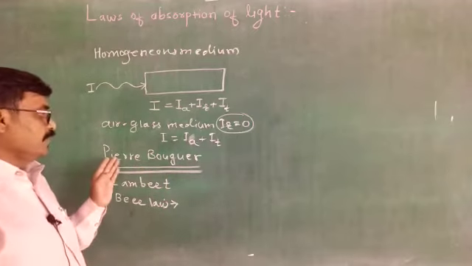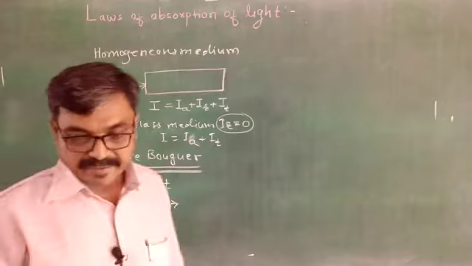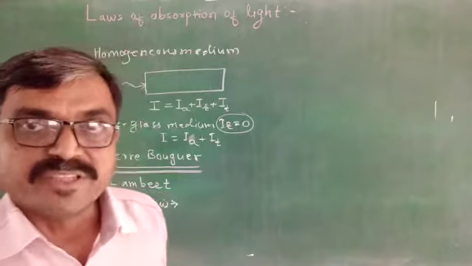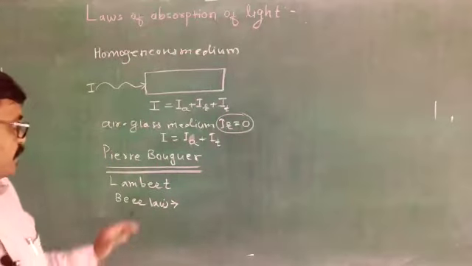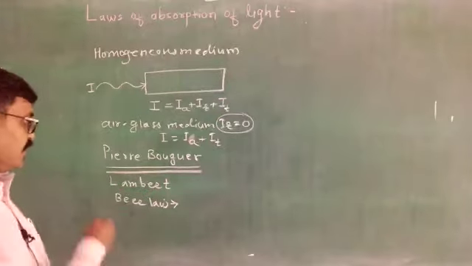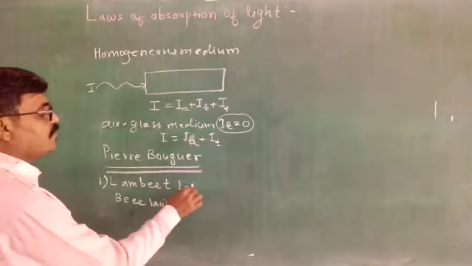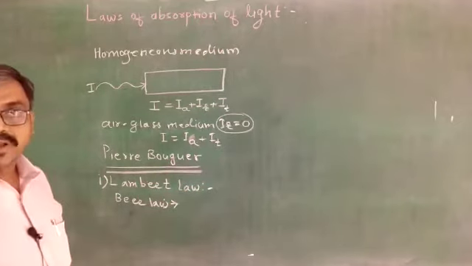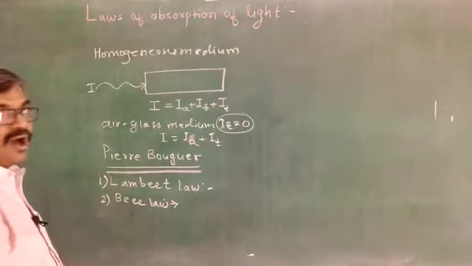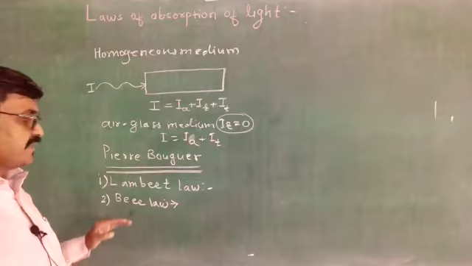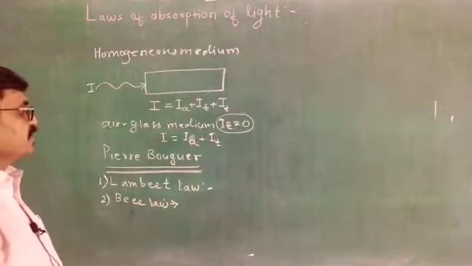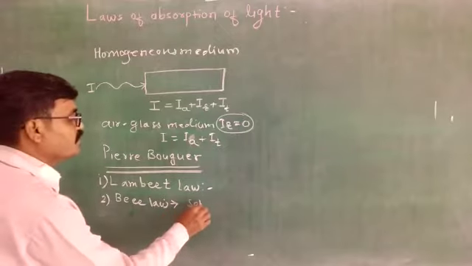Pierre Bouguer investigated the range of absorption of light by the homogeneous medium, but the study was extended firstly by Lambert's law, which is applicable to solids only, and secondly, Lambert's law was further extended by Beer, and the study of absorption of light is applicable to solutions only.